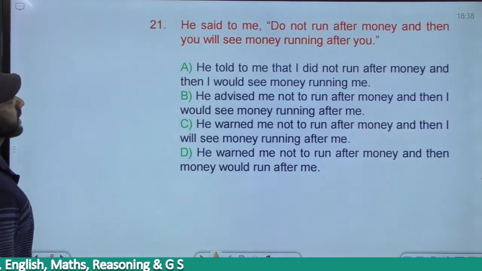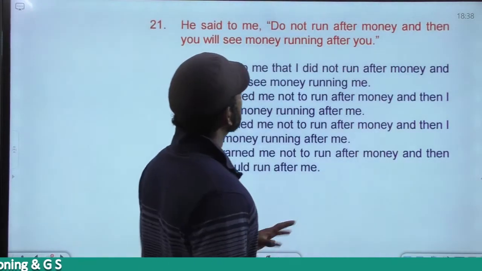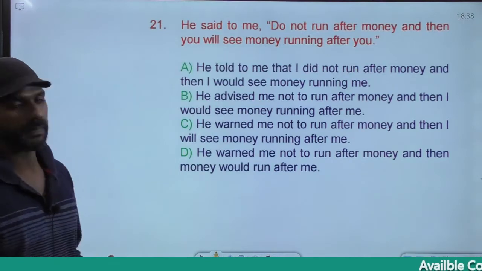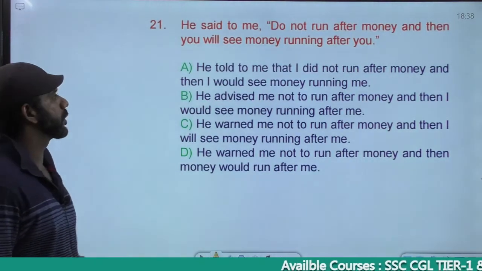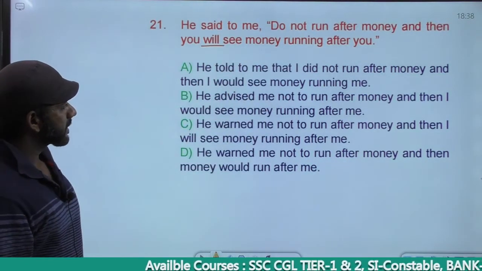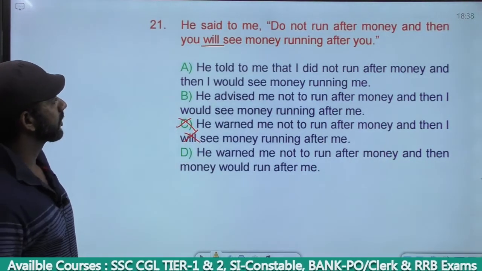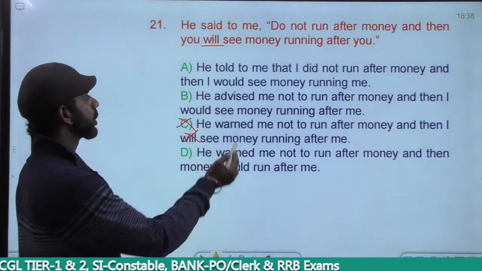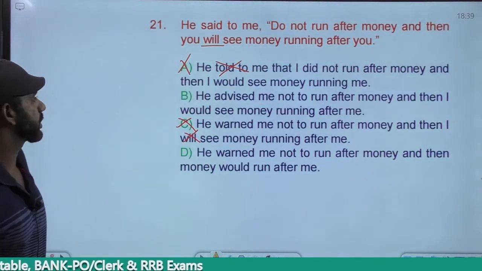Come to the next one. He said to me, "Do not run after money and then you will see money running after you." Will changes to would. Based on that, option C is eliminated. Fine. Come to option A. He told to me. You know this. Told to is a wrong usage. Eliminated. He told me is a correct usage.